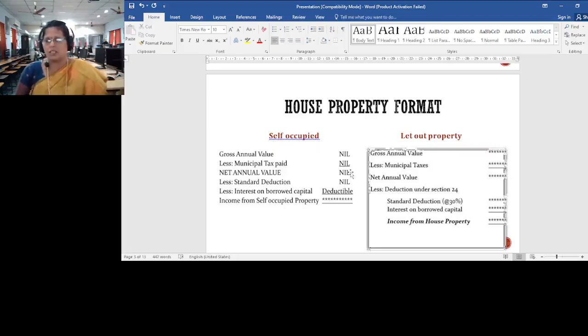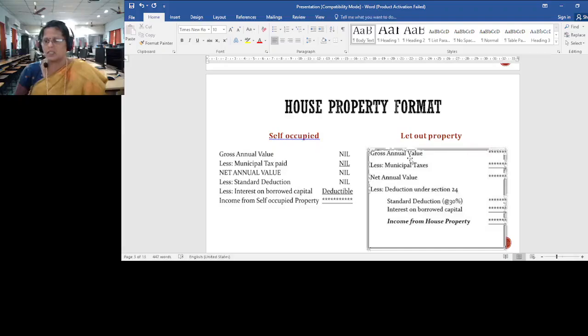Now I come to the next part, let out property. When we talk about let out property, we are letting the property to another person. We receive some income in the form of annual rental value, which is converted as gross annual value. The format of this let out property is gross annual value minus municipal taxes, then you get net annual value. From net annual value, again you can have two deductions: one is standard deduction, another one is interest on borrowed capital.